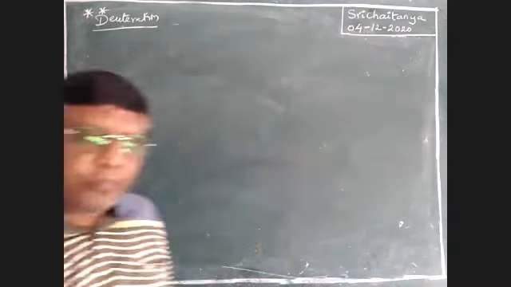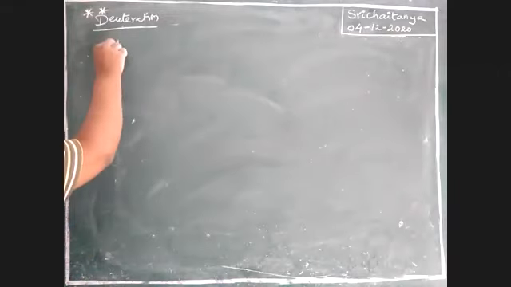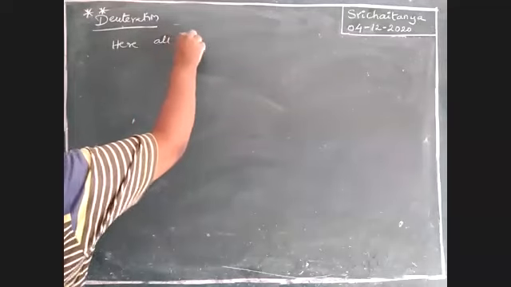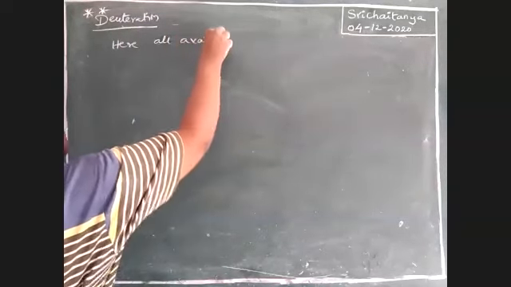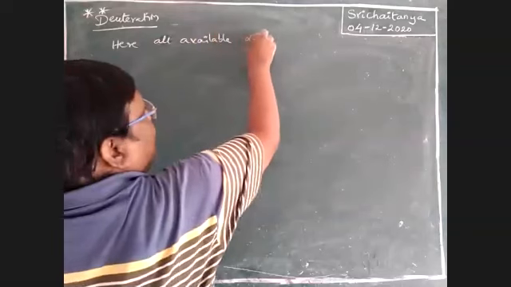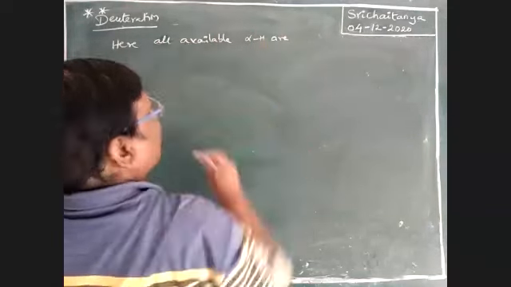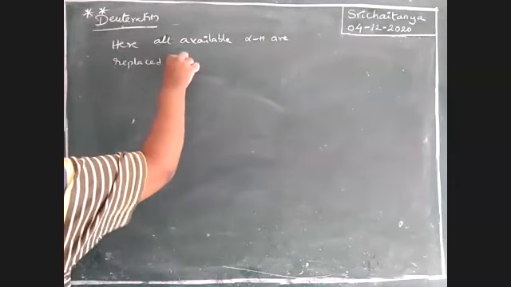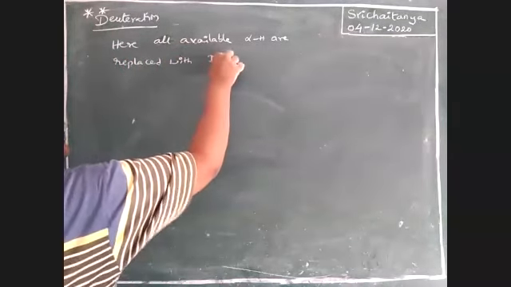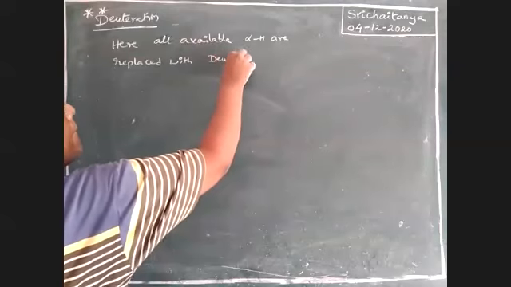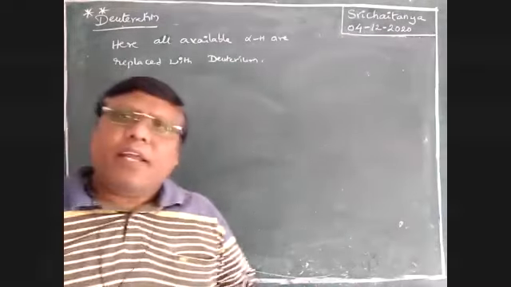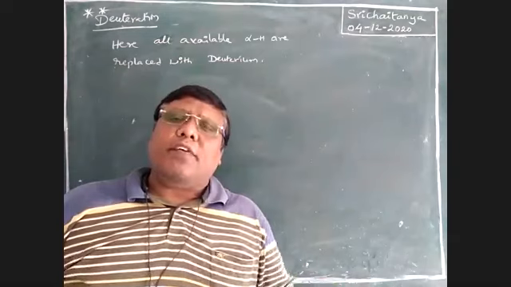In here, all available alpha hydrogens are replaced with deuterium. All available hydrogens are replaced with deuterium. That is the case, and wherever alpha hydrogens are there, that is replaced with deuterium.